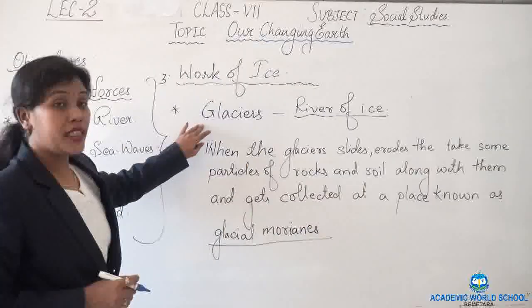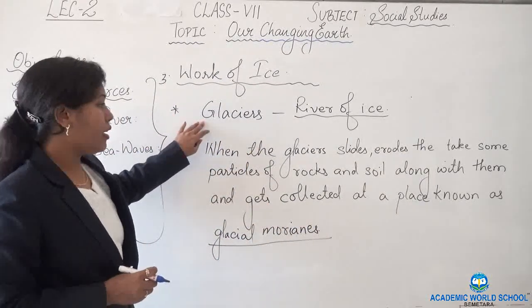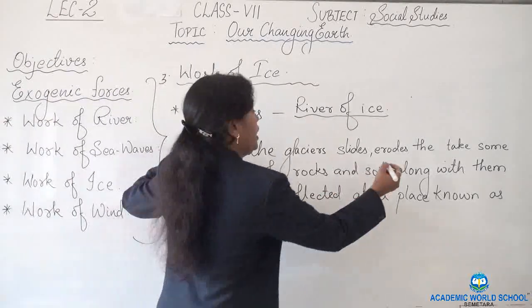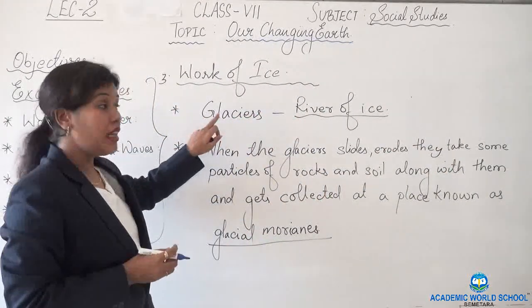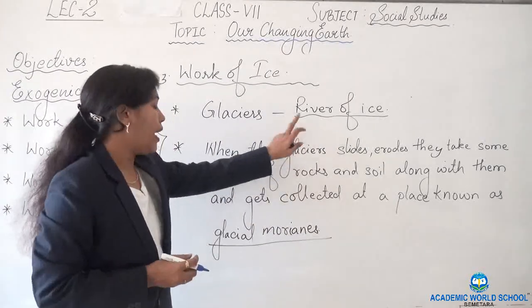Now, what is a glacier? A glacier is a river of ice.